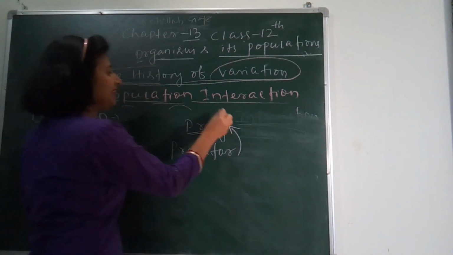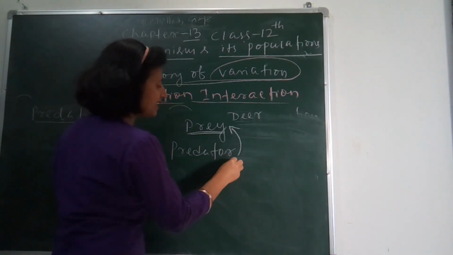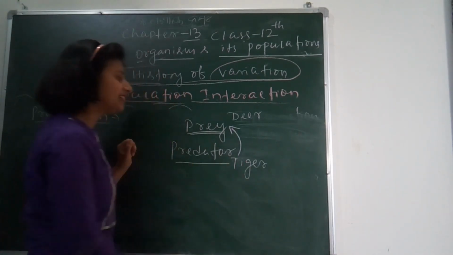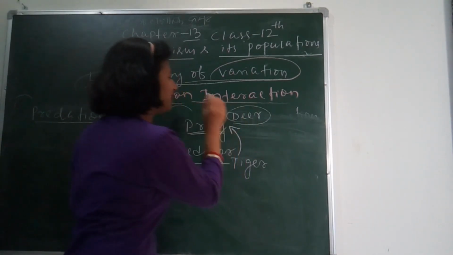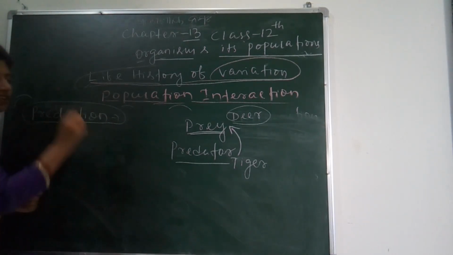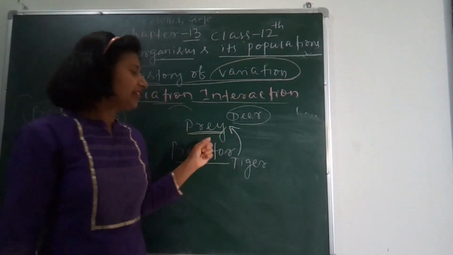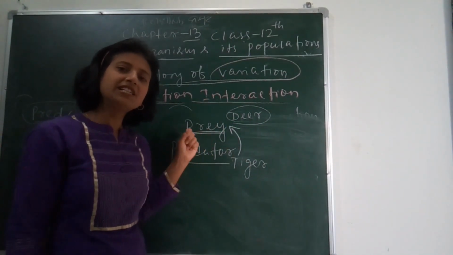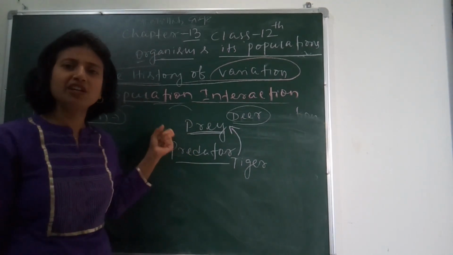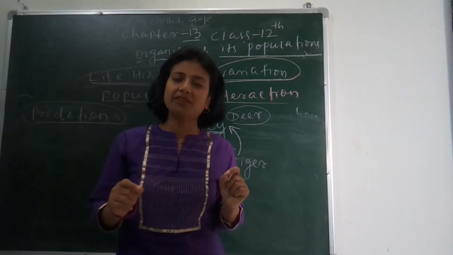Suppose here is a deer and here is a tiger. So here the tiger is the predator and the deer is its prey. We are going to study predation. Predation is the interaction in which predators depend on prey for completing their life cycle or for their nutrition. So without prey, no predator can survive.